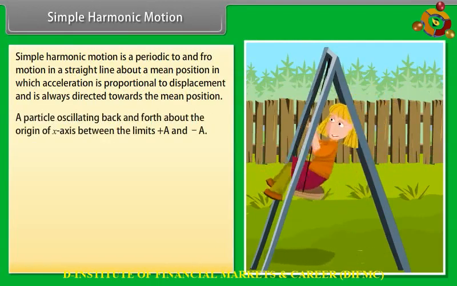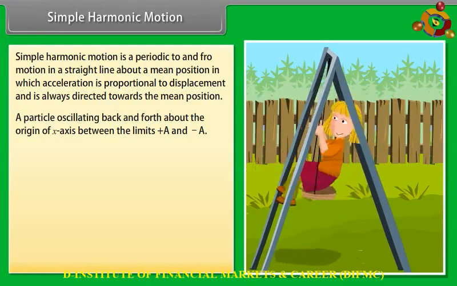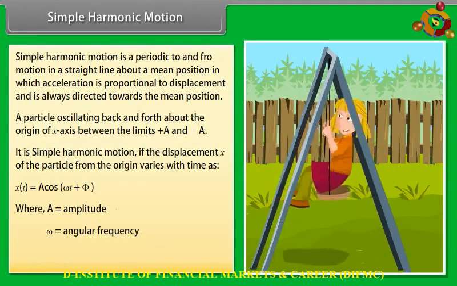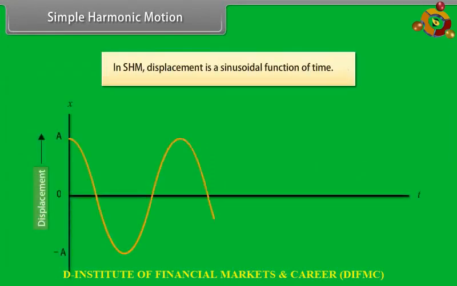Consider a particle oscillating back and forth about the origin of an x-axis between the limits +A and −A. It is simple harmonic motion if the displacement x of the particle from the origin varies with time as x(t) = A cos(ωt + φ), where A is the amplitude, ω is the angular frequency, and φ is the phase constant. In simple harmonic motion, displacement is a sinusoidal function of time.